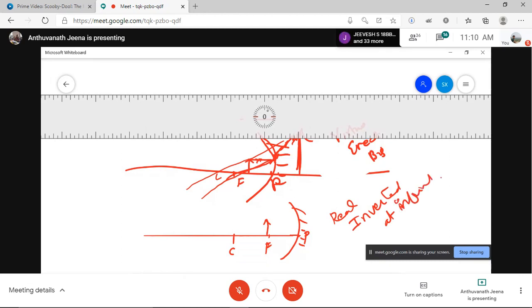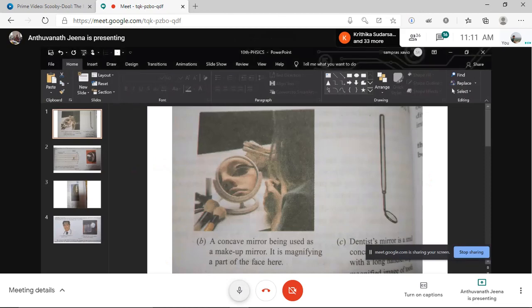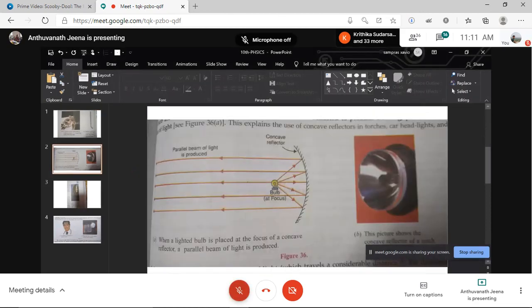So when the ray falls like this, it goes like this. Another ray will go through C. So we will get an image somewhere far away. So what is the use of this? Where will we use this?